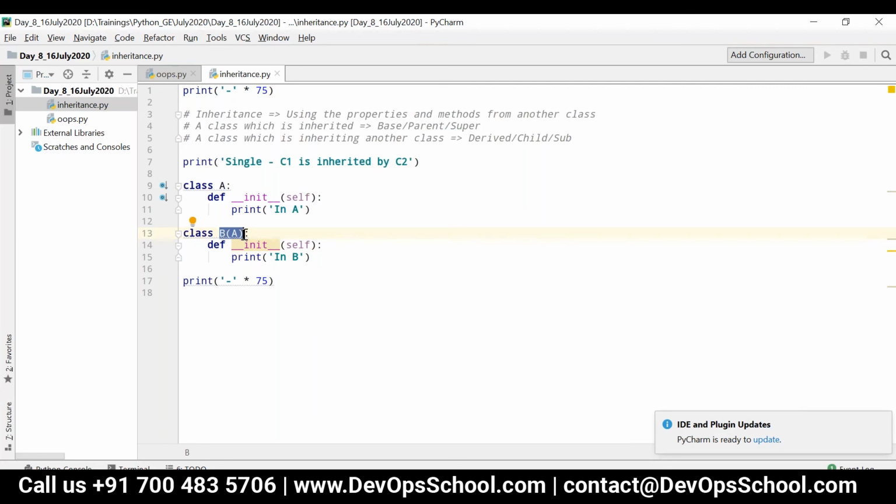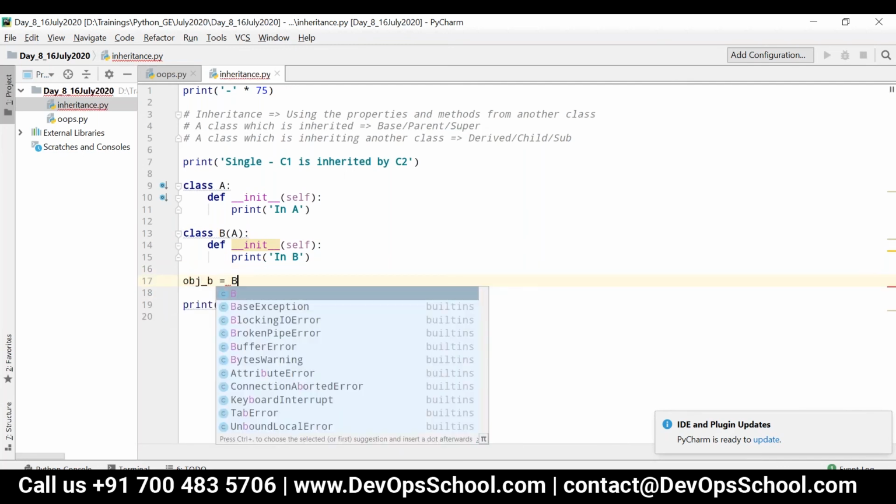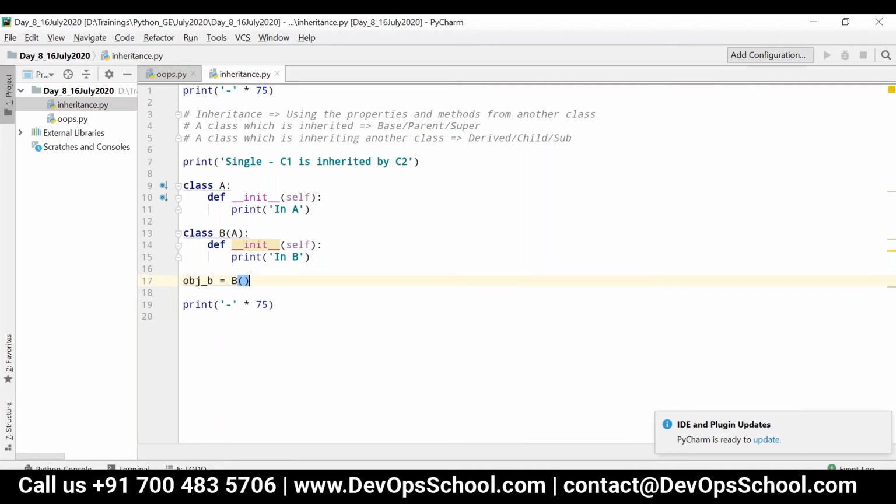This is how you can inherit another class. Very simple. Within parentheses, you have to mention the parent class. So B of A. All right. Now let me create object B. We all know whenever any object is getting created, it invokes the init method implicitly. Now we have an init method in both the parent class as well as in its own class.